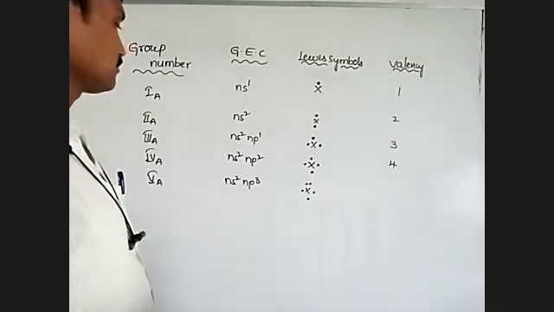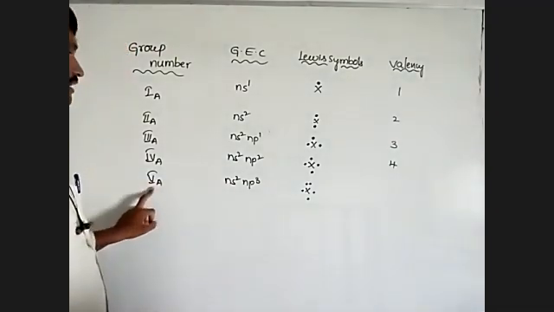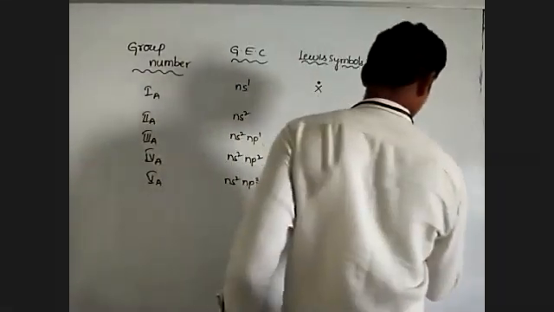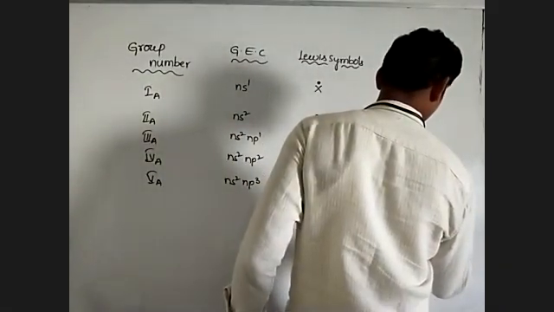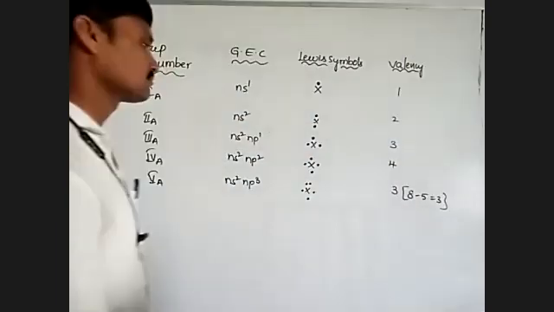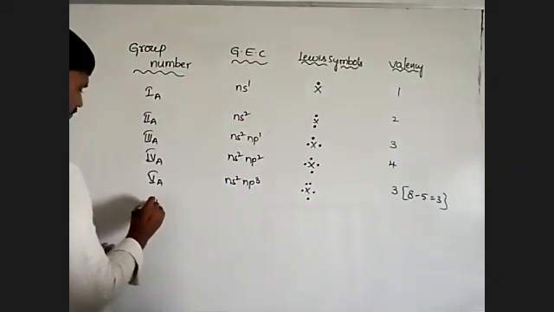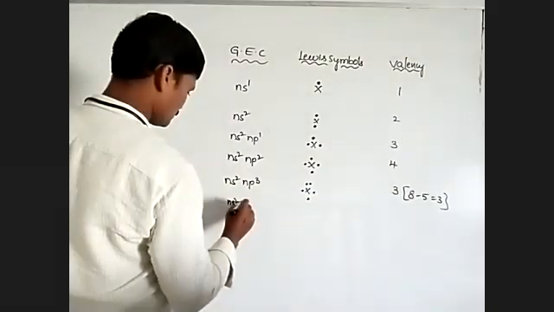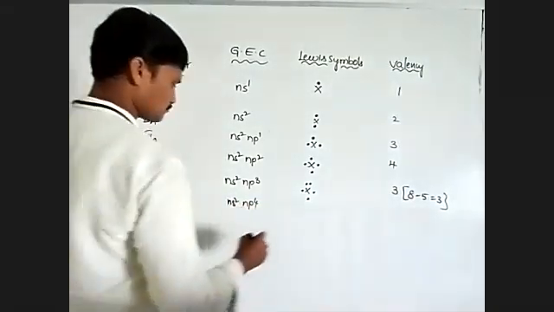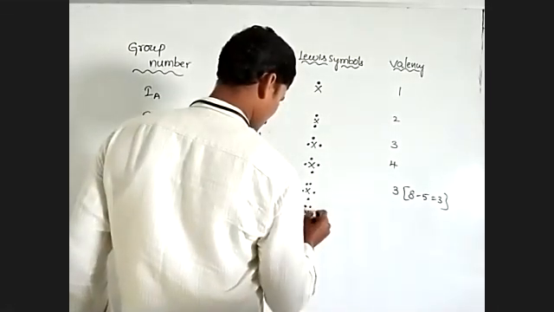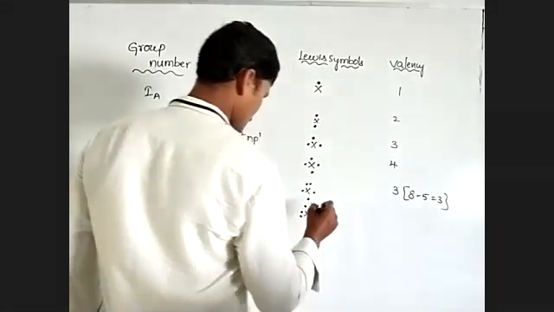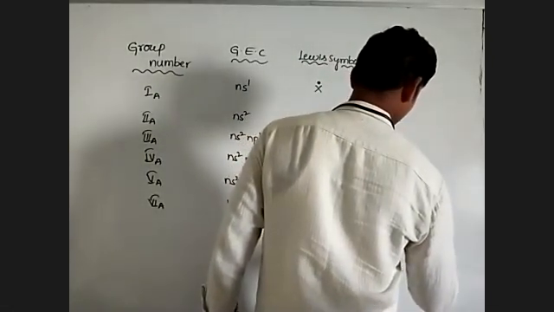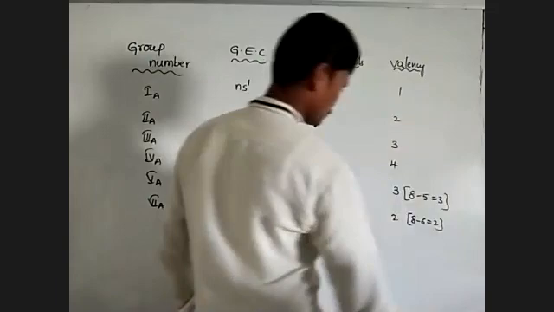Here group number is 5, so 8 minus 5 is 3. Next, 6A: ns2 np4. Here 6 valence electrons are present. 8 minus 6 is 2.